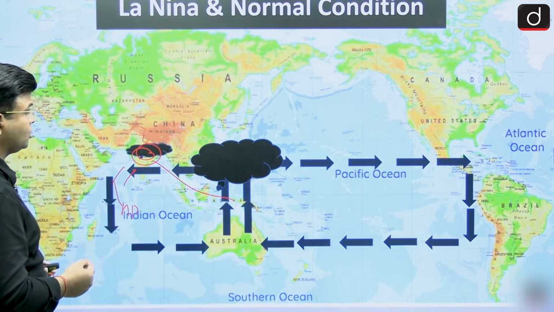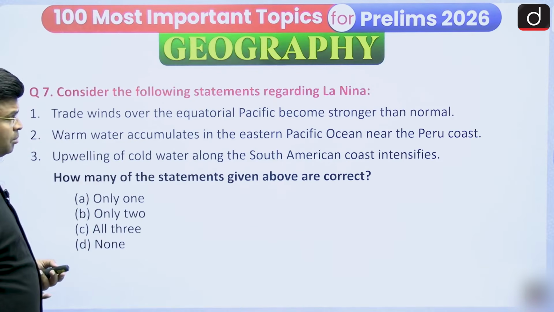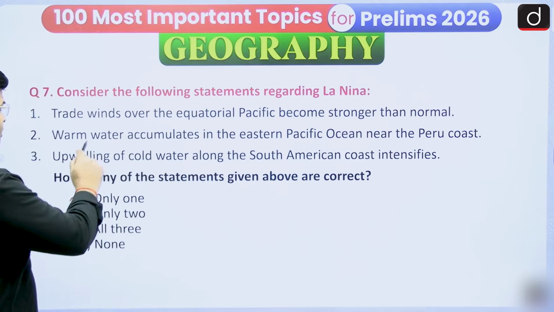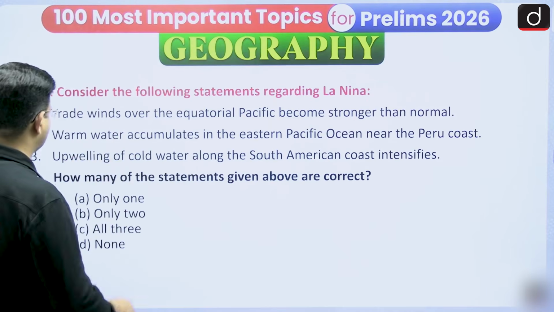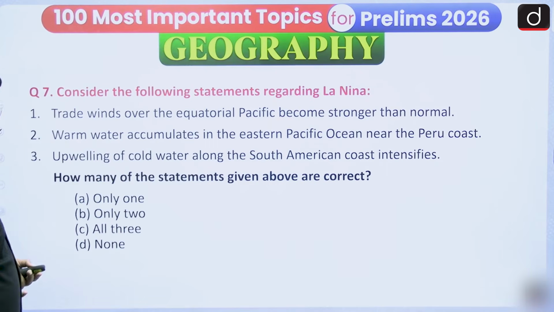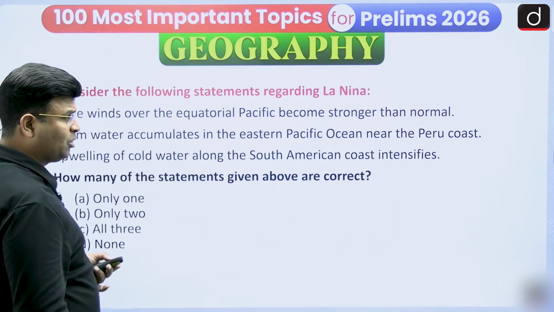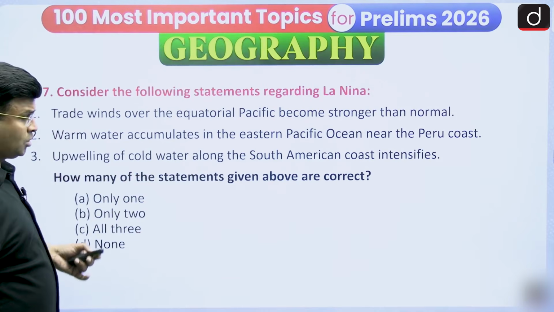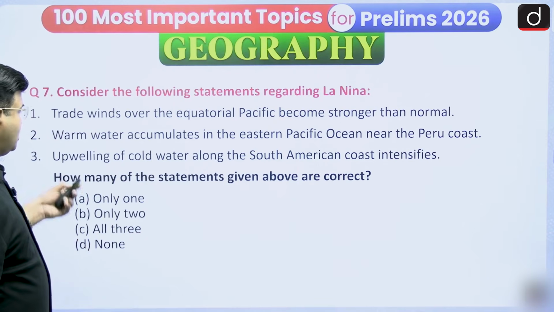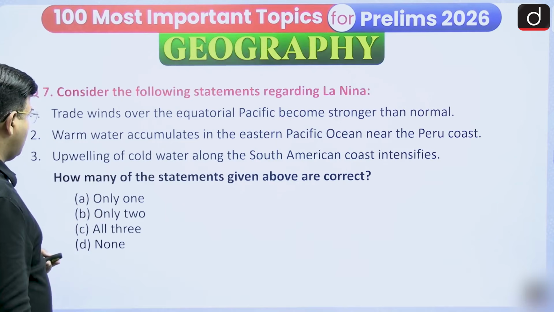Now consider the following statements regarding La Nina. Trade winds over the equatorial Pacific become stronger than normal; we have to say whether it is right or wrong. Warm water accumulates in the eastern Pacific Ocean near the Peru coast; we have to say whether it is right or wrong. Upwelling of cold water along the South American coast intensifies; you have to say whether it is right or wrong.